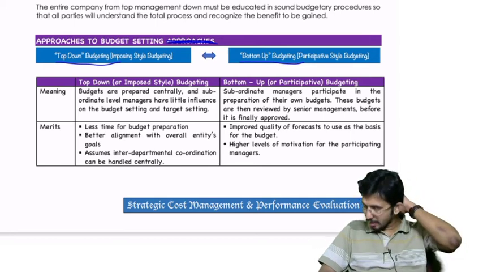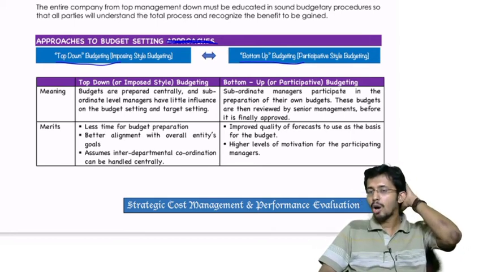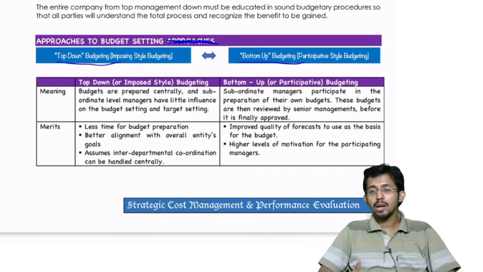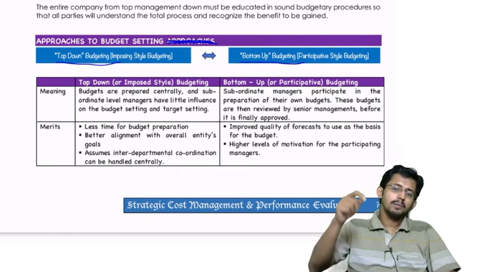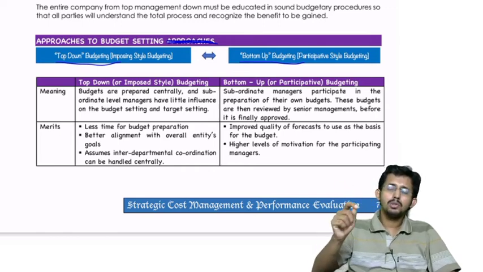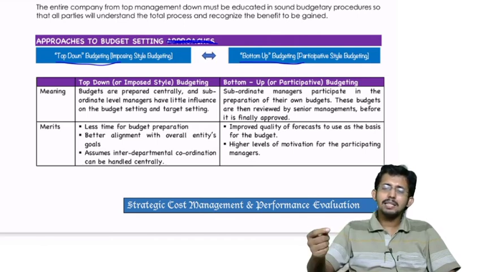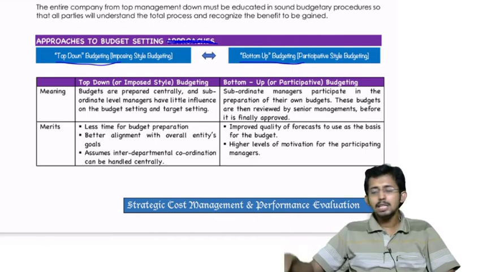Okay, now coming to next, the merits of bottom up or participative budgeting. What is the biggest merit? It is the improved quality of forecast. Why is there improved quality of forecast? Because the forecasts are made by the persons who actually work on those data. Sales are forecasted by whom? The sales people. So they know what the market condition is.